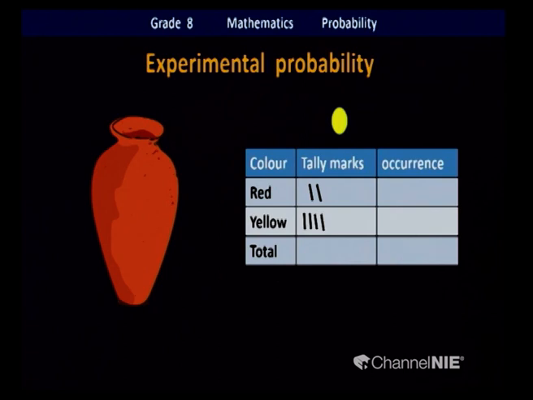Yellow. Mark the tally. How many yellow ones now? 4. Again put it back. Take another one. Oh, it's also a yellow one. Now how are you going to mark the tally? Same as the earlier one. Now we already have 4 tally marks in the yellow row. How are you going to mark the 5th one? Yes, you can cross the previous 4 to make a lot of 5. Good. Then again we put the marble back.